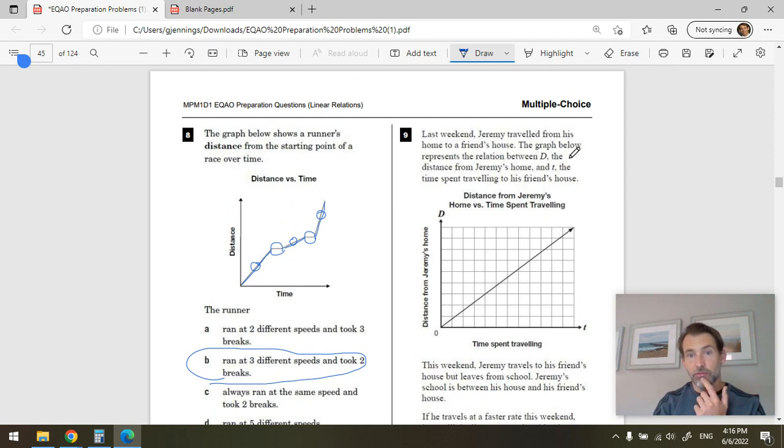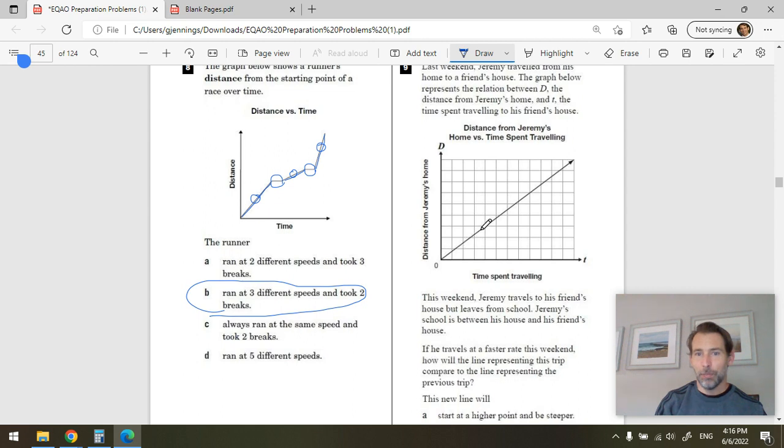Last weekend, Jeremy traveled from his home to his friend's house. The graph below represents the relation between D, the distance from Jeremy's home, and T, the time spent traveling to his friend's house. Okay, so he traveled at a constant speed. He started from home, 0 distance from his home, and then traveled at a constant speed, fairly slow. Okay. This weekend, Jeremy travels to his friend's house but leaves from school. Jeremy's school is between his house and his friend's house.